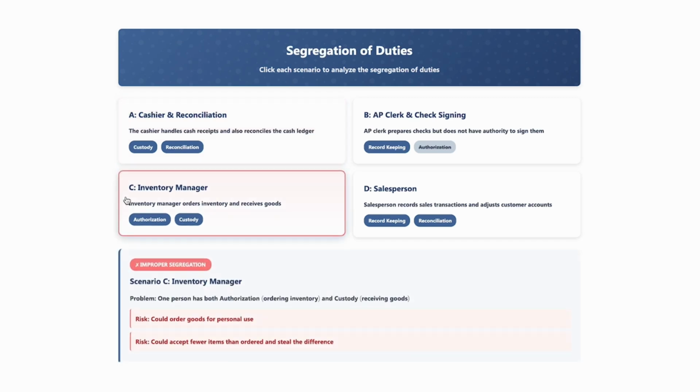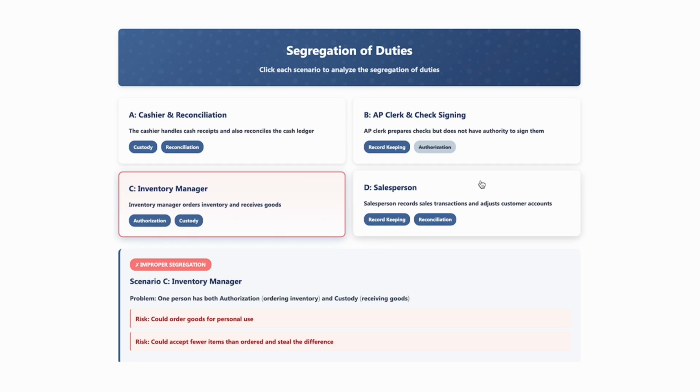C is the inventory manager who is responsible for both ordering inventory and receiving goods. So they have the authorization to order and then the custody of receiving the goods. They could order goods for their personal use, or they could accept fewer items than what were ordered. So effectively they could steal from the company.